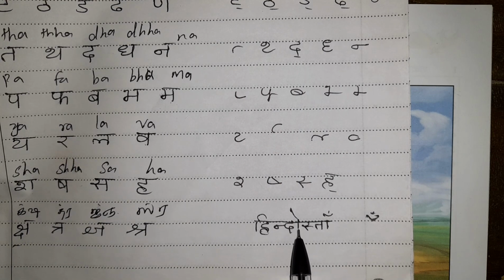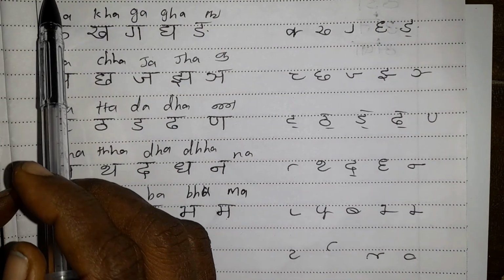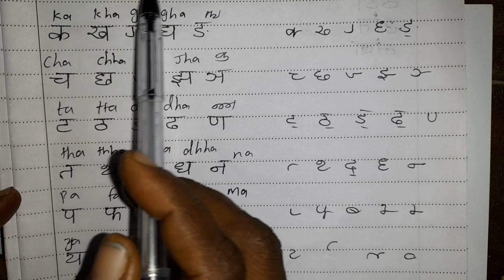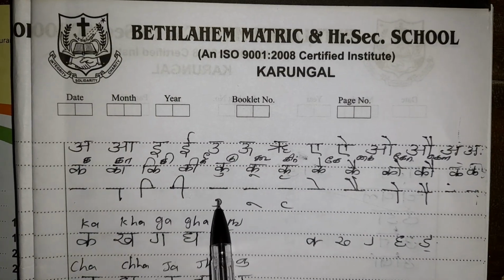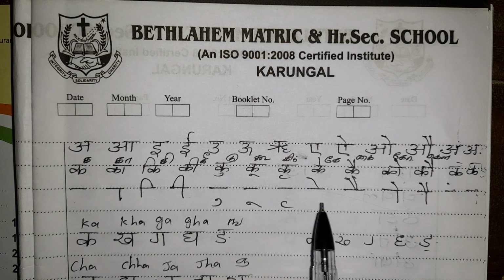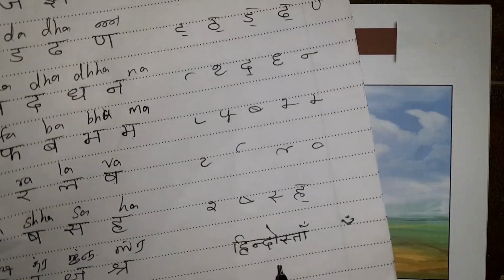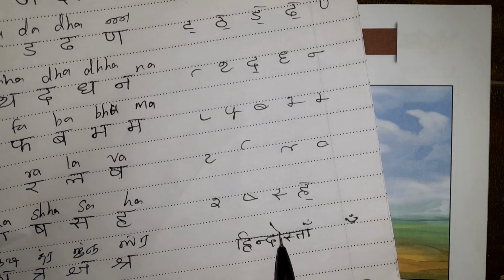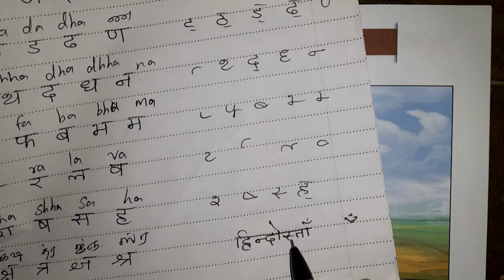Then you have to find this symbol. Look here, bring it here. You place it here: Da, Di, Du, Dir, De, Dai, Do. So here this Da and the symbol make Hindo. Next, see, the half letter is Hindos.